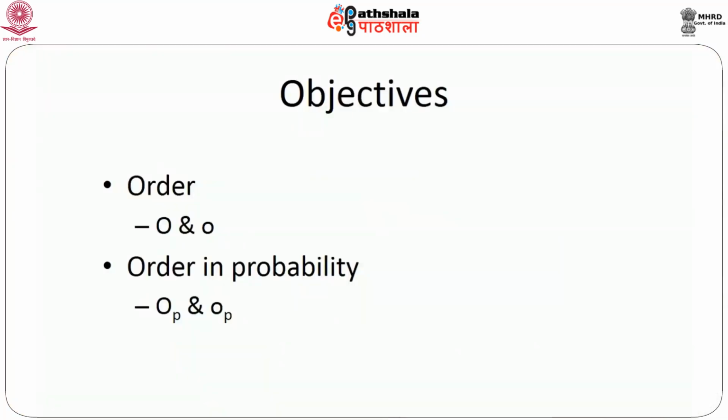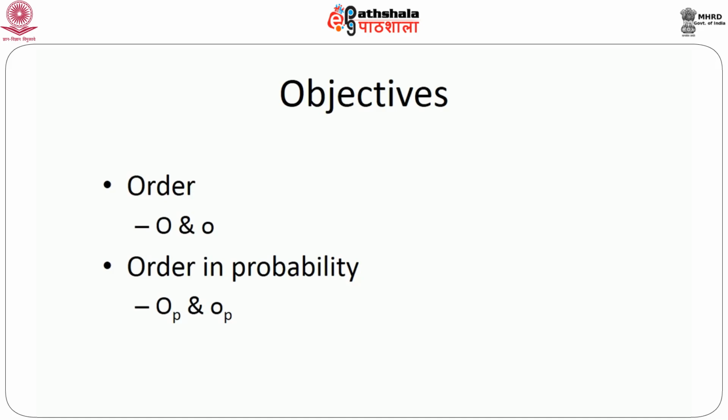In the first part we will discuss one important concept which we call order, and this order is usually denoted by big O and small o. Later on you will see that this big O and small o jargon comes up very frequently, and this order is with respect to a particular sequence of variables, not necessarily random. But in statistics and probability we mostly deal with sequences of random vectors, so naturally probability comes into the picture.